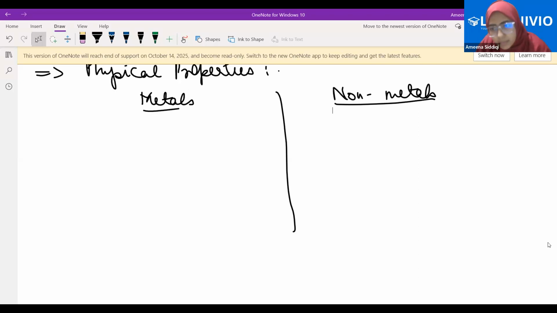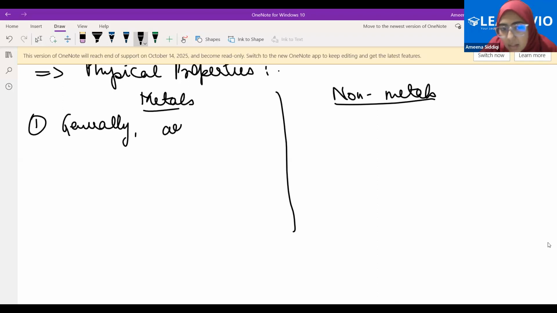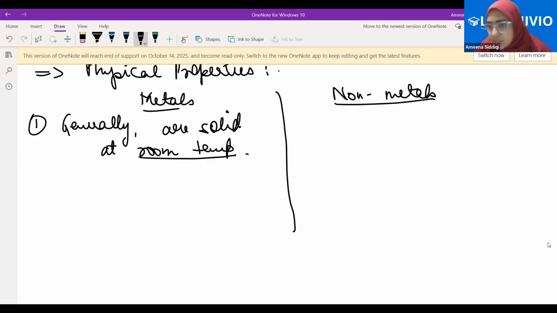Fine. What are some of the properties? Can you start with some of the physical properties? Let's start with the state. Generally, metals are solid at room temperature.